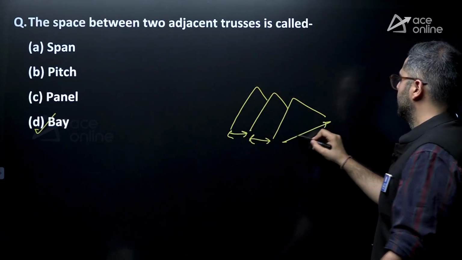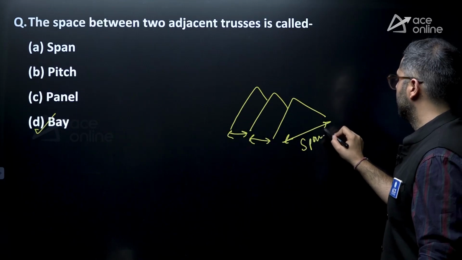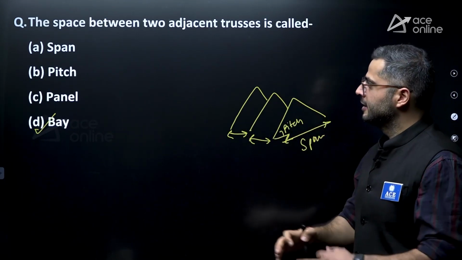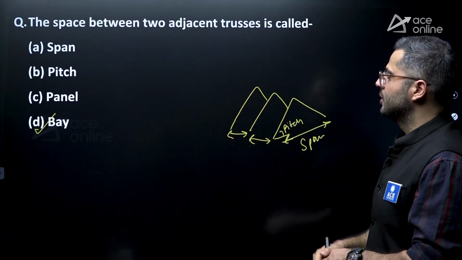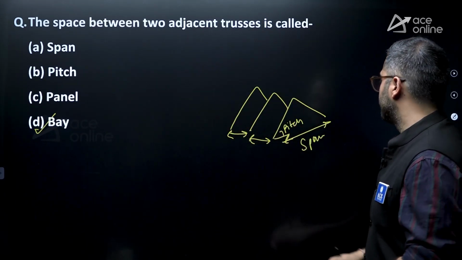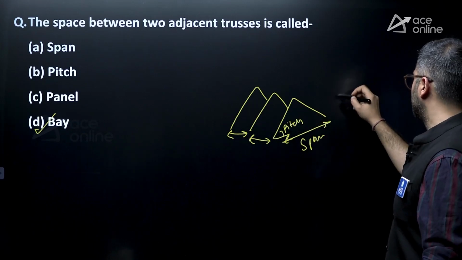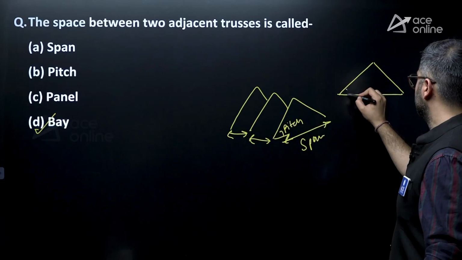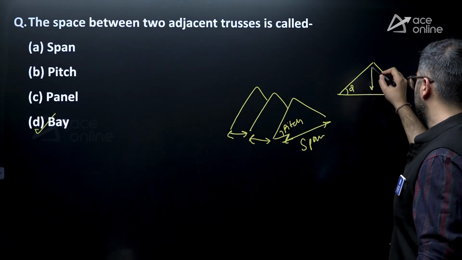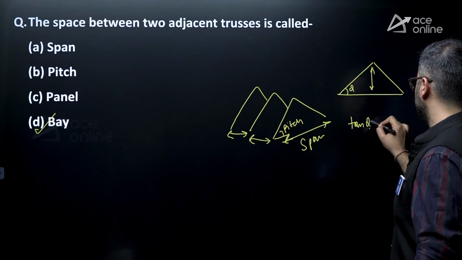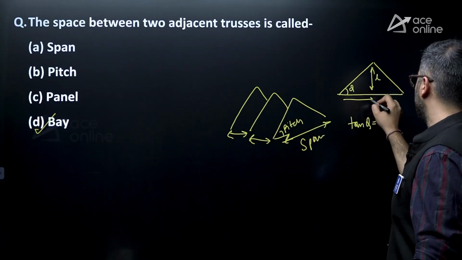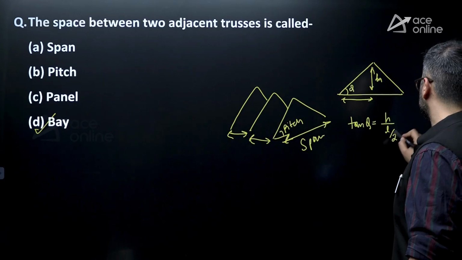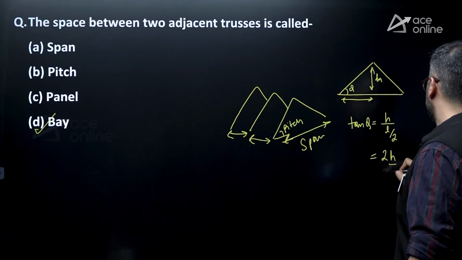This is your span, and this will be pitch, which represents slope. Slope is nothing but tan of theta, which is equal to h, that is your rise, divided by L by 2. So this becomes 2h by L.